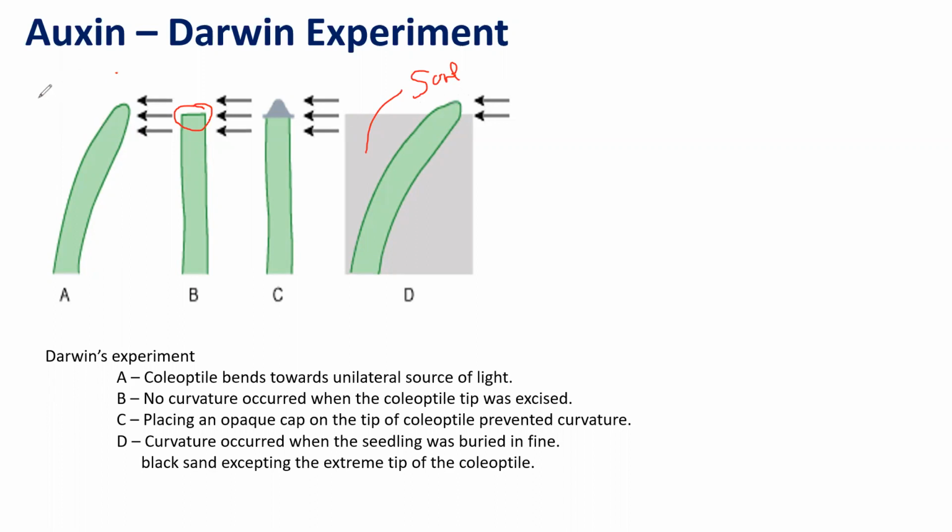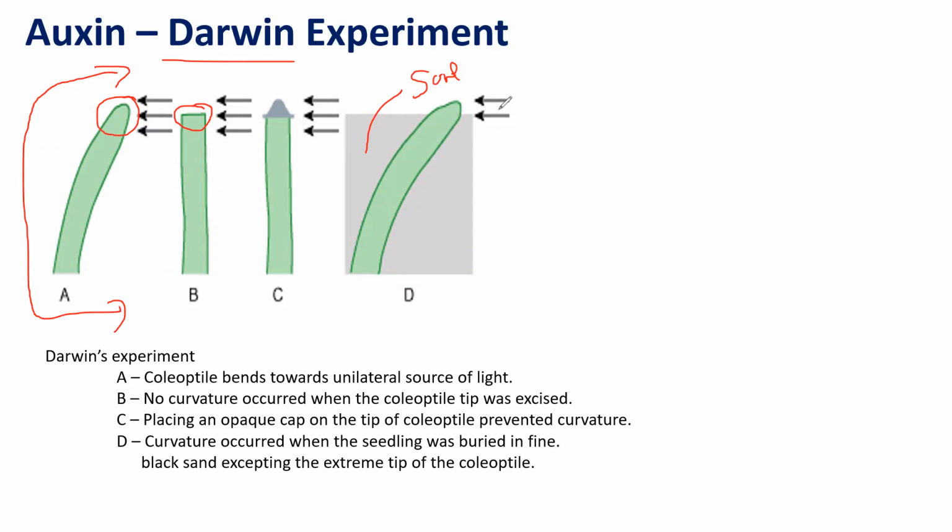The experiment was simply to show the lightward bending. Darwin performed this experiment and said that there is some chemical present in the tip portion that is responsible for causing this event. But unfortunately, he was not able to explain the exact nature of this chemical.